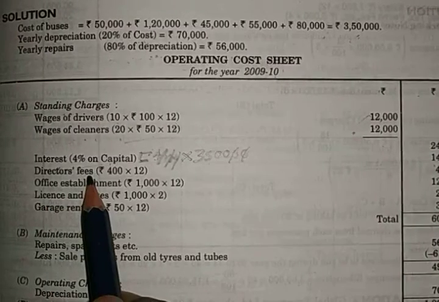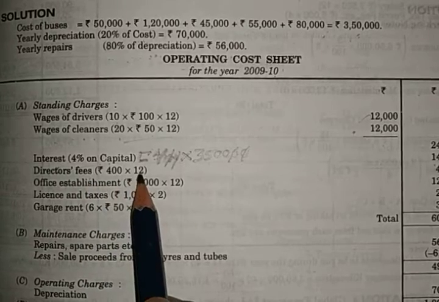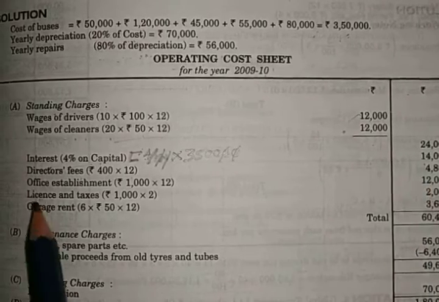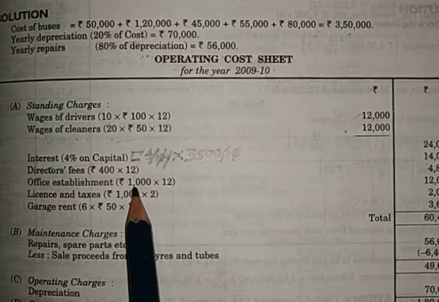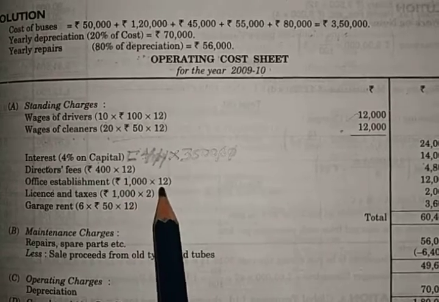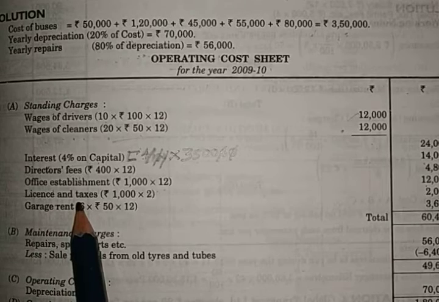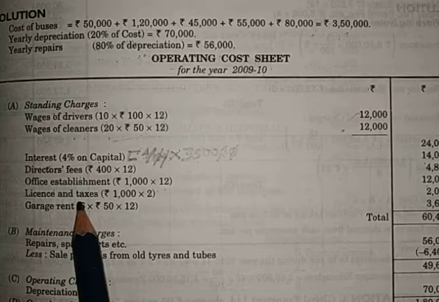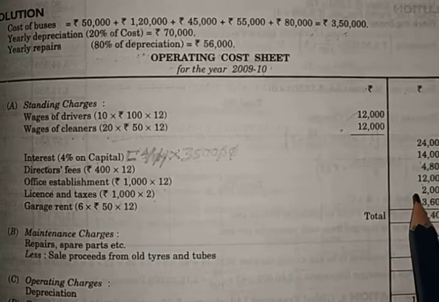Then director's fee per month getting 400 rupees, multiply by 12, you will get 4,800 rupees. Similarly, office establishment 1,000 rupees per month, so 1,000 into 12, then you will get 12,000 rupees. Similarly, license and taxes, it is paying every 6 months, right? So in 1 year 2 times paid, so 1,000 into 2, that will be 2,000 rupees.